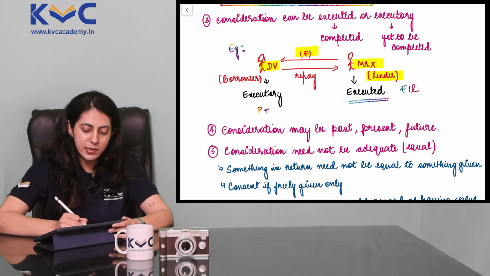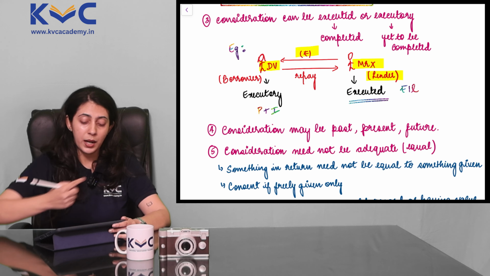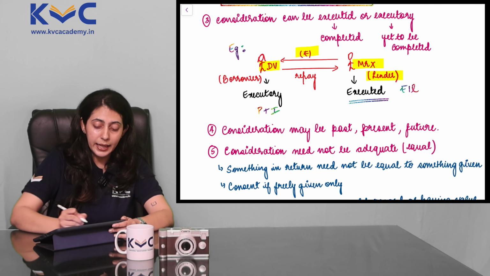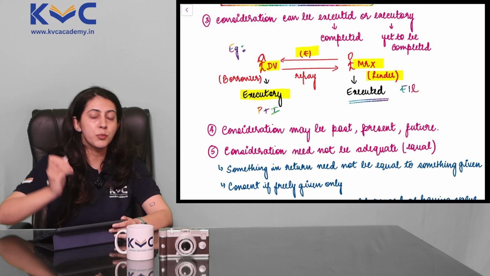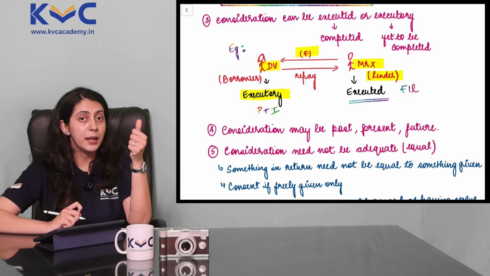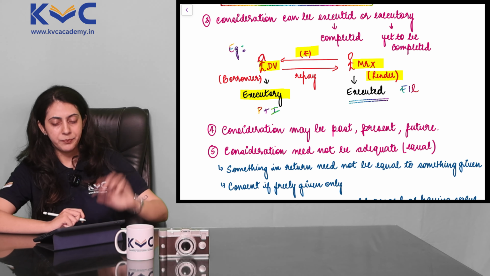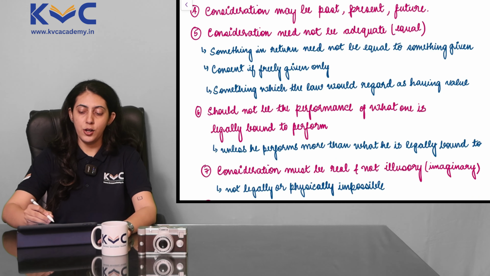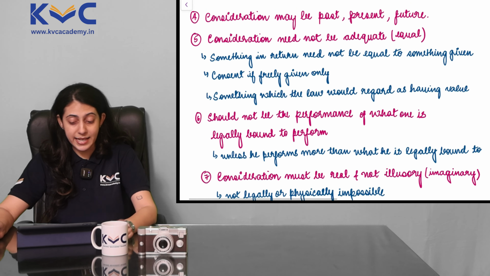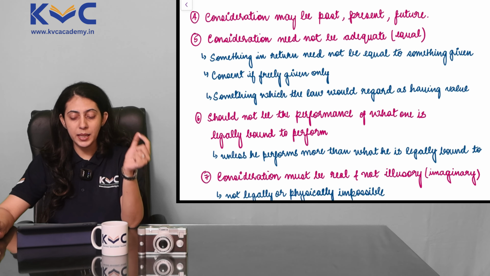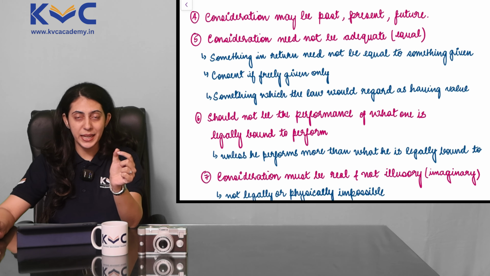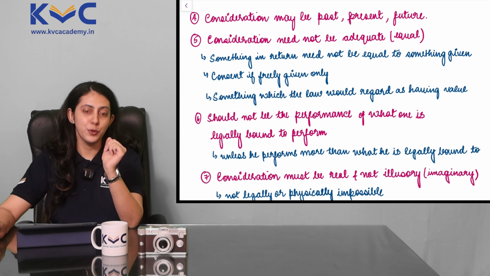So that repayment part on my part is executory, yet to be performed. So consideration can be executed, consideration could also be executory. Fundamentally very simple.